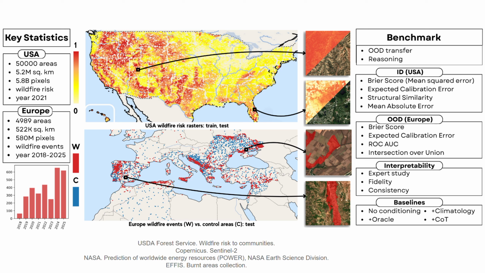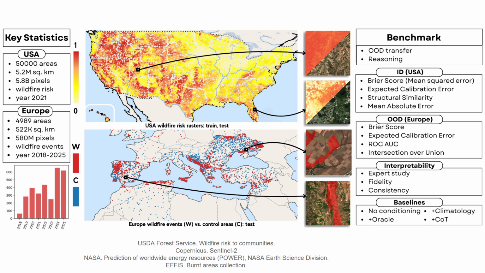Thus, we introduce a large-scale dataset and benchmark called FireScope-Bench, which combines satellite images from Sentinel-2, continuous wildfire risk rasters in the United States from the Wildfire Risk to Communities project by the USDA Forest Service, real wildfire events in Europe from the EFIS Burnt Areas collection, in addition to control areas, as well as climate data from the NASA Power API.